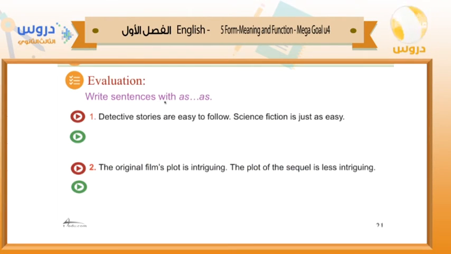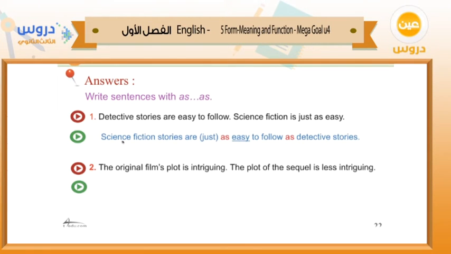Write sentences with as. The first sentence here, detective stories are easy to follow. Science fiction is just as easy. So how can we use as with this sentence? Science fiction stories are just as easy to follow as detective stories. Here we use as, easy to follow as detective stories.